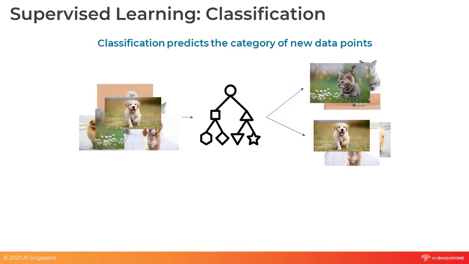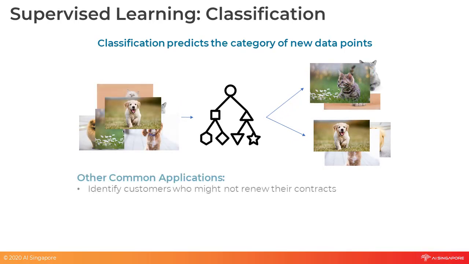Other common applications of classification include: will existing customers extend their contracts with us? The AI can highlight potential customers who will not be renewing their contracts and therefore allow the sales team to follow up, such as offering a renewal contract discount. Does this review contain a positive or negative sentiment?